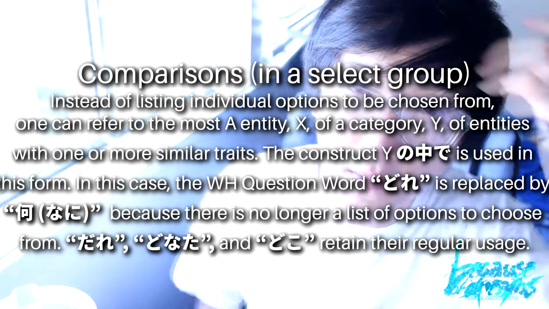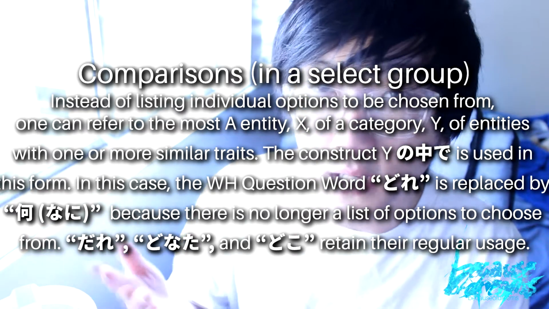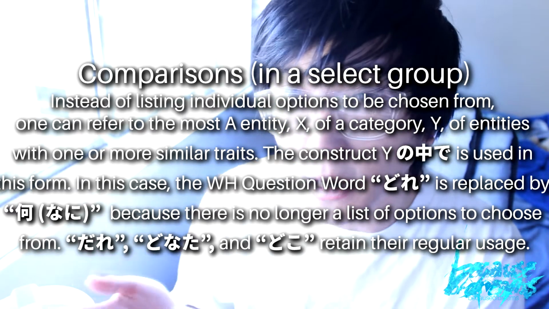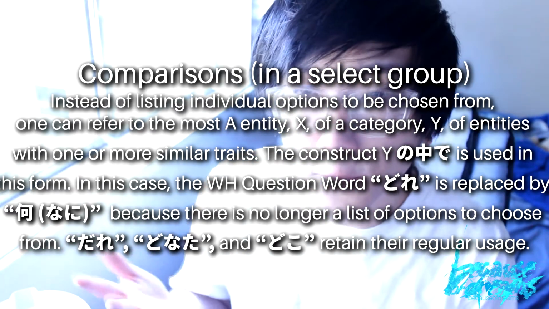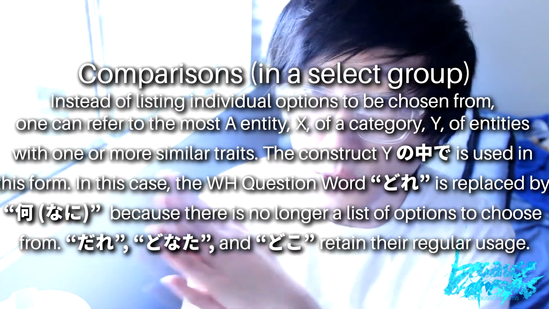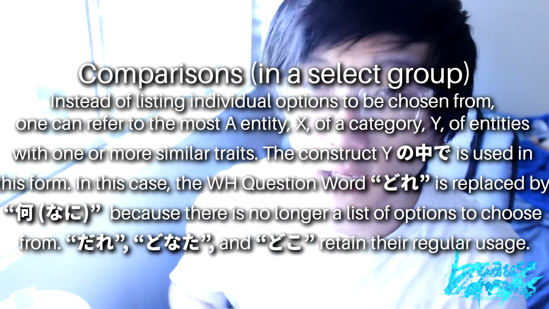And that is pretty different from English because in English you can still use the word which in that sense. You can say, if we're talking about anime, which one is your favorite? Well, for whatever reason, that's not going to fly in the Japanese language, so do remember to switch from dore to nani in this grammar construct. So let's move on to an example now.